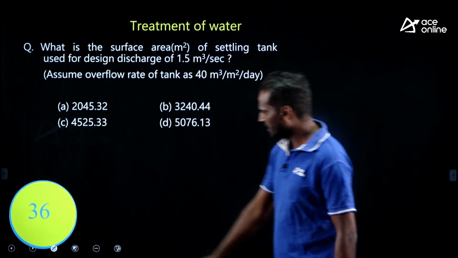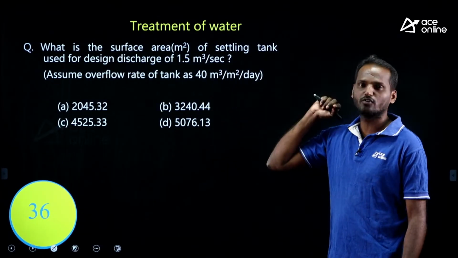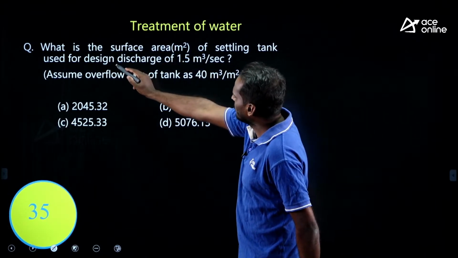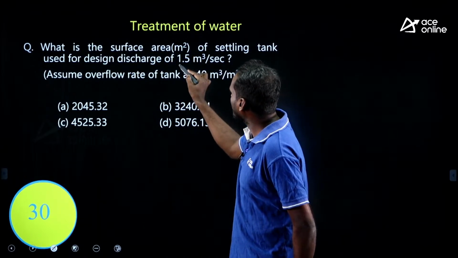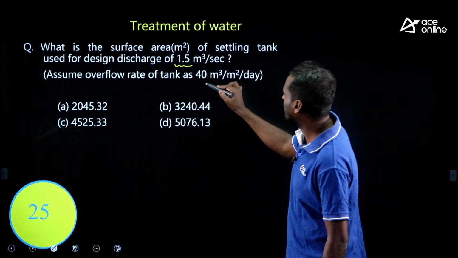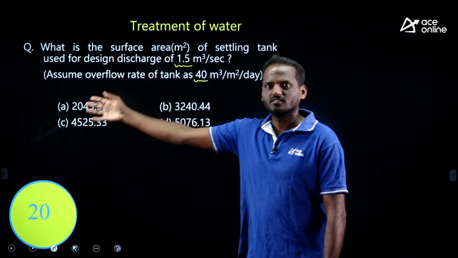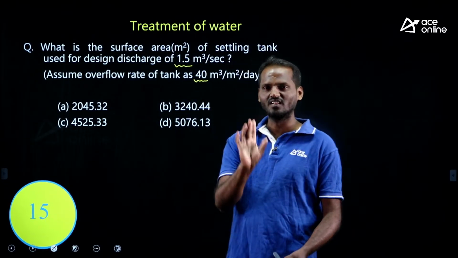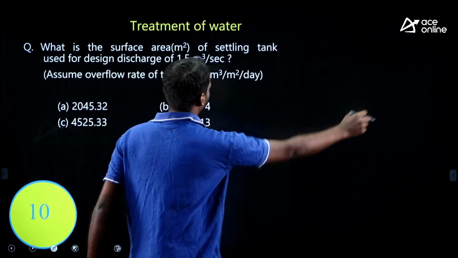Next, treatment of water. Very easy, within less than 30 seconds you can solve this kind of numerical also. Just look at this question and try to solve. What is the surface area of a settling tank used for a design discharge of 1.5? Assume the overflow rate of the tank as 40, the surface overflow rate given. By looking at these options, you may feel the calculation is difficult because the options are in decimals, but you can still get the answer very easily. To confuse you, they have given decimals, nothing difficult here.